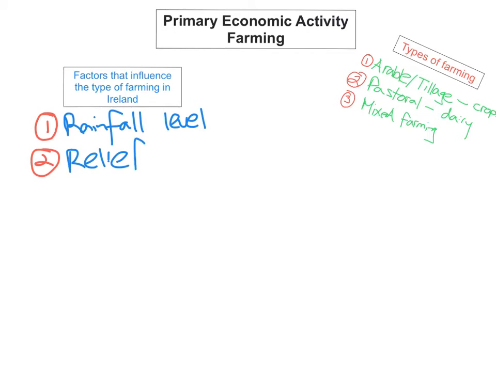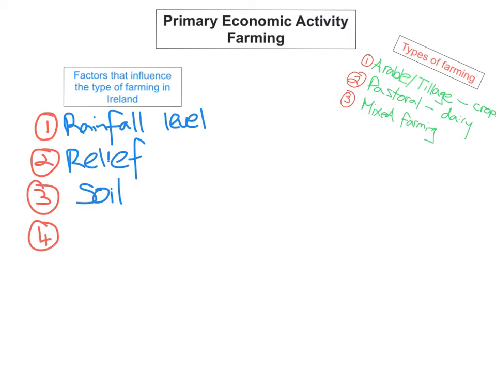The second factor that influences it is relief. So relief is the height and the shape of the land, and relief will affect the type of farming that you have, because whether the land is low-lying or steep will affect the type of farming. The third reason is soil. So the quality of soil will help determine the type of farming that you will be able to have in your plot of land.